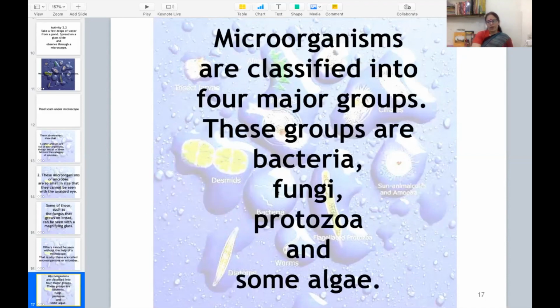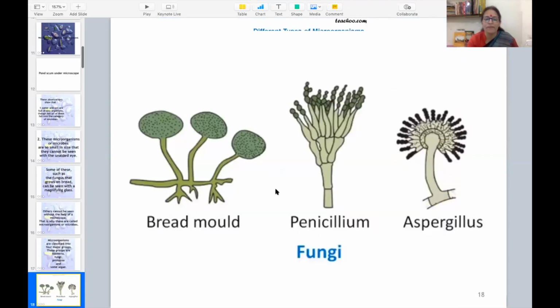Now we are talking about how microorganisms are classified. Microorganisms can be classified into four major groups, which we will discuss in this whole chapter. These groups are bacteria, fungi, protozoa, and some algae. Some of the students must be thinking that ma'am has not talked about viruses. We will talk separately about viruses because viruses are a bit different from bacteria, fungi, protozoa, and algae.